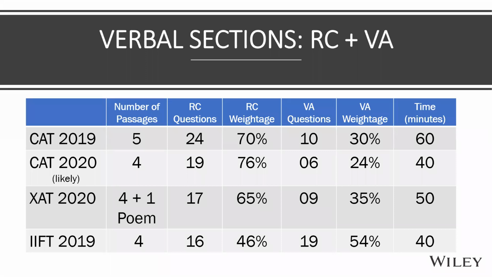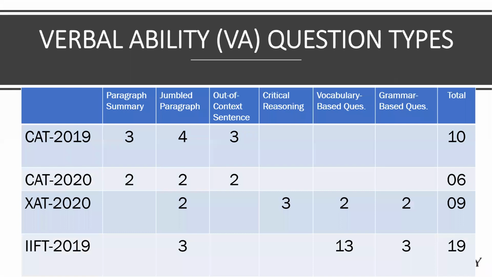So let's further see the VA breakup. VA breakup of CAT 19, you're already aware because that's been followed. But what will happen in CAT 2020? So 6 VA, you can expect 2-2-2. And same TITA questions: para summary, multiple choice, para jumbles and out of context sentence will be TITA questions.